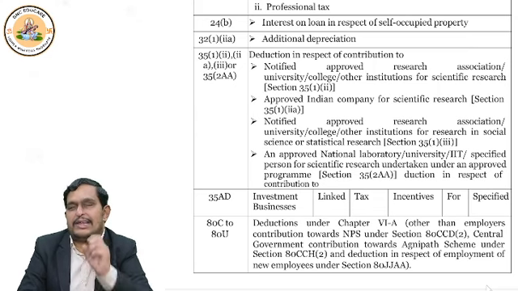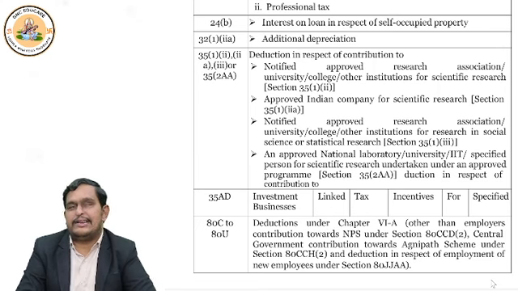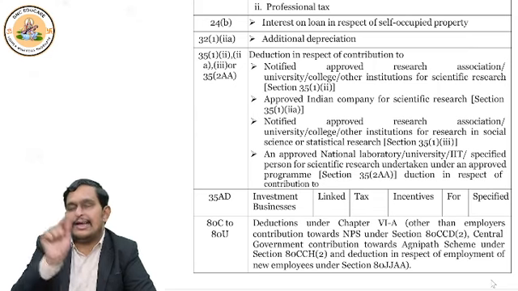Now whatever capital expenditure is incurred, that is deductible here. Okay, but what happens? This capital expenditure is deductible only in optional tax regime, not in a default tax regime. So 35AD related expenditure can be deductible under optional tax regime, and in default tax regime, no deduction for 35AD.